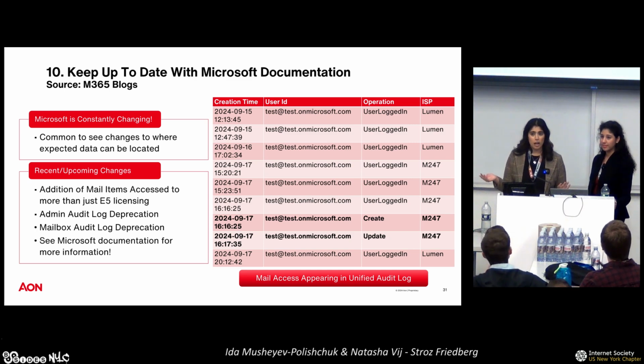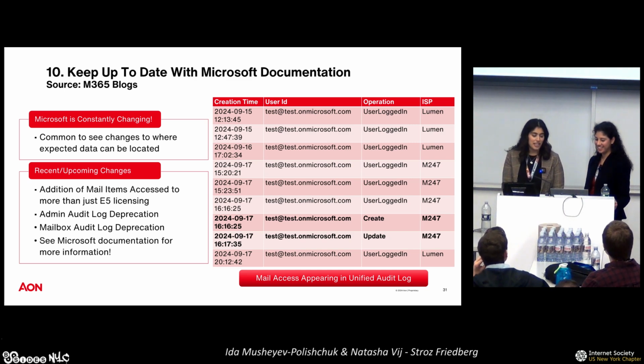So we wanted to highlight a couple that we've recently been seeing happening, which are honestly, I think, kind of exciting. First is the addition of the mail items access being available for more than just E5 licensing.